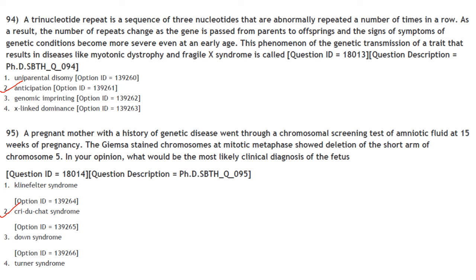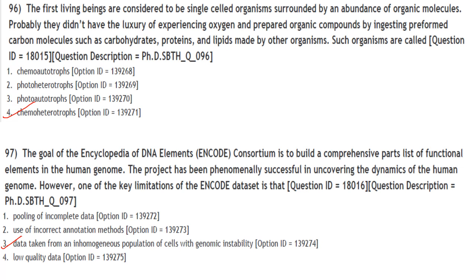Answer is option 2. The first living beings are considered to be single-celled organisms surrounded by an abundance of organic molecules. Probably they didn't have the luxury of experiencing oxygen and prepared organic compounds by ingesting preformed carbon molecules such as carbohydrates, proteins and lipids made by other organisms.